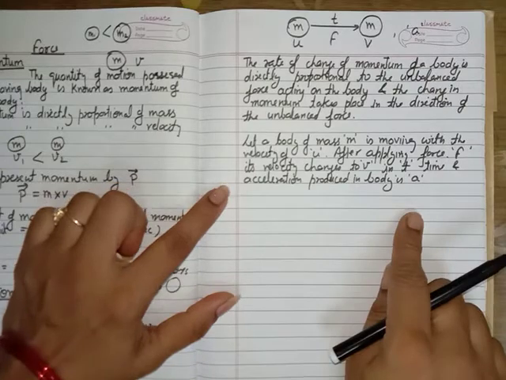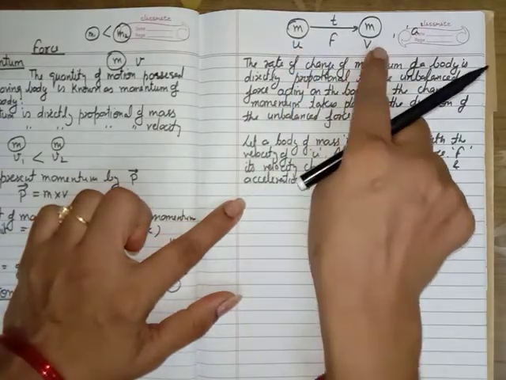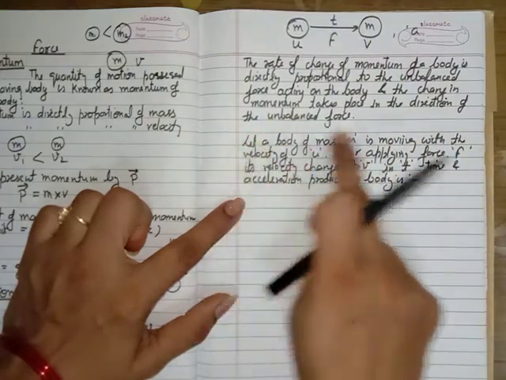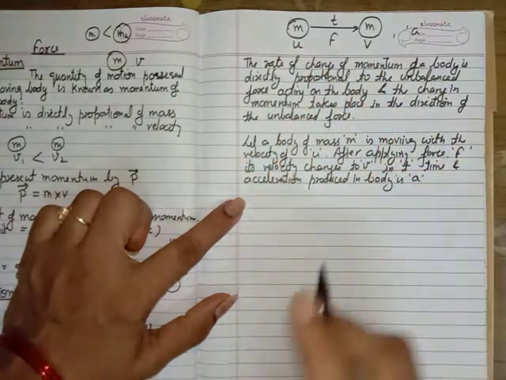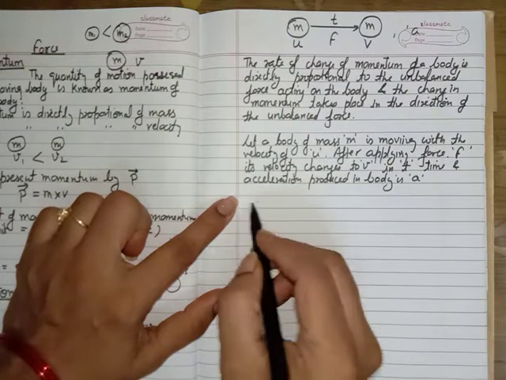Is it clear to you that you have to write the meaning of all the symbols which you are using in the expression? So this is all about the meaning of the symbols which you are using in the derivation.